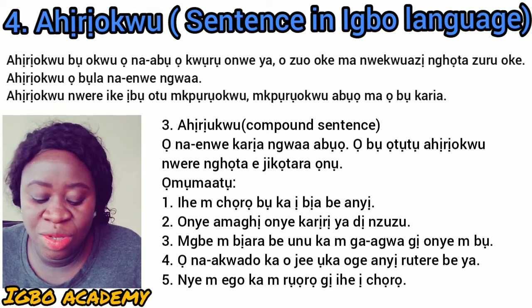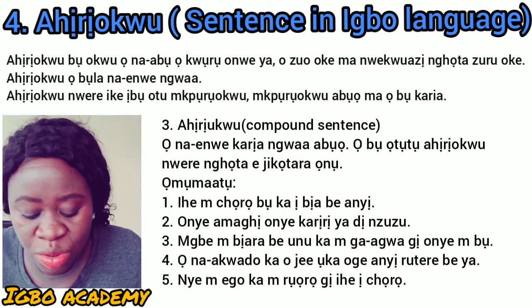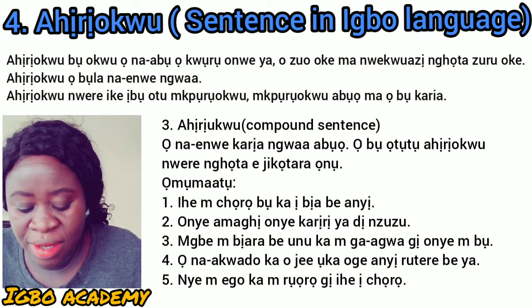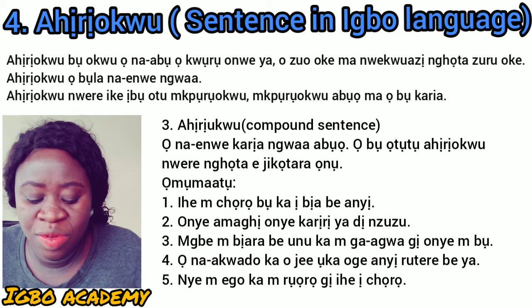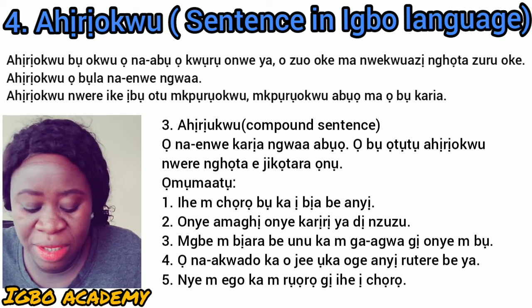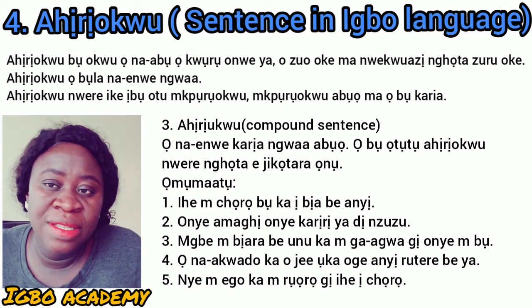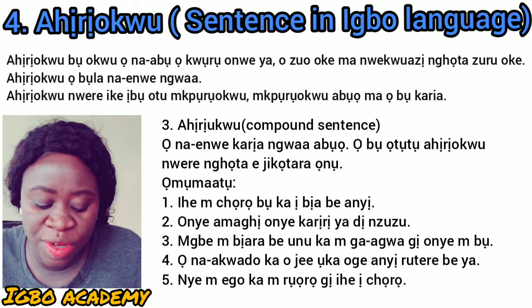So amaghị means does not know. Karịrị, more than. Nzuzu, stupid. So you see now that we have three verbs in it. So that makes it a compound sentence because it has more than two verbs.